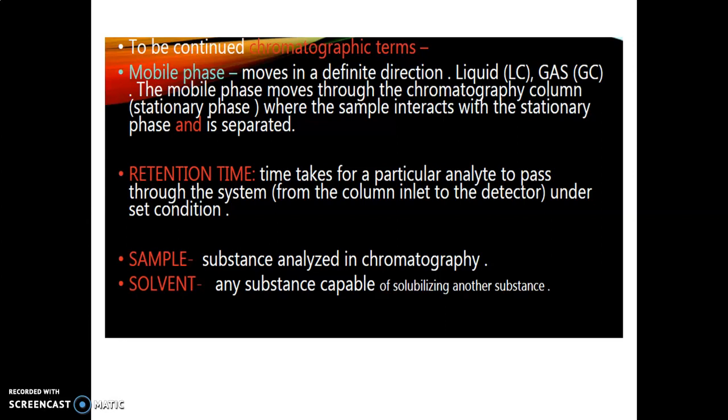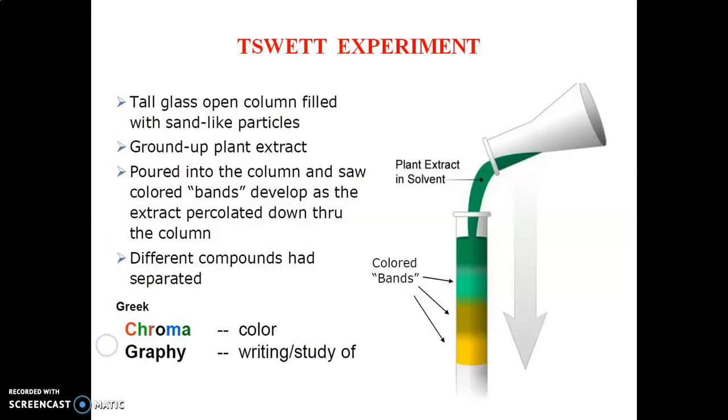Then retention time: the time it takes for a particular analyte to pass through the system from column inlet to the detector under the set conditions. Sample, a substance analyzed in chromatography. Solvent, any substance capable of solubilizing another substance. So these are the basic terms.